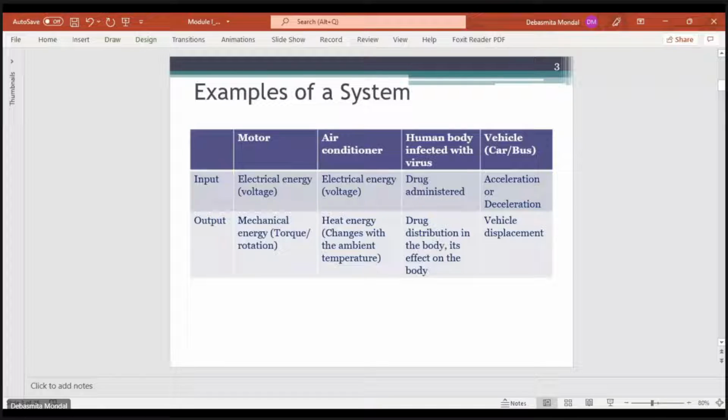Similarly, if you see a moving vehicle, a car or a bus or any automobile, there the input is basically the acceleration.